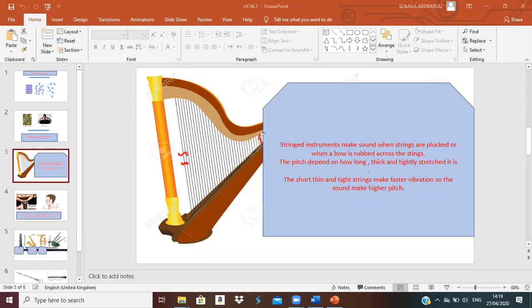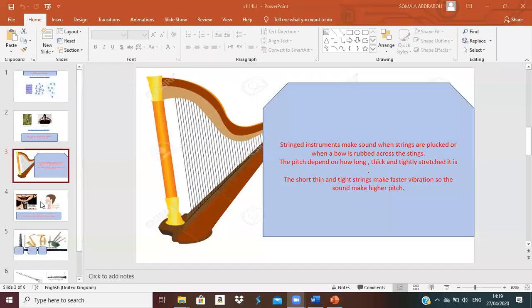So high pitch when the vibration is very fast. But here the vibration is slow, so it goes what? Low pitch. So the tall one here will have low pitch. The short one has high pitch. The short one is thin, and this one is tall and thick. So tall and thick will make low pitch with slow vibration. The short one will make a high pitch with fast vibration.